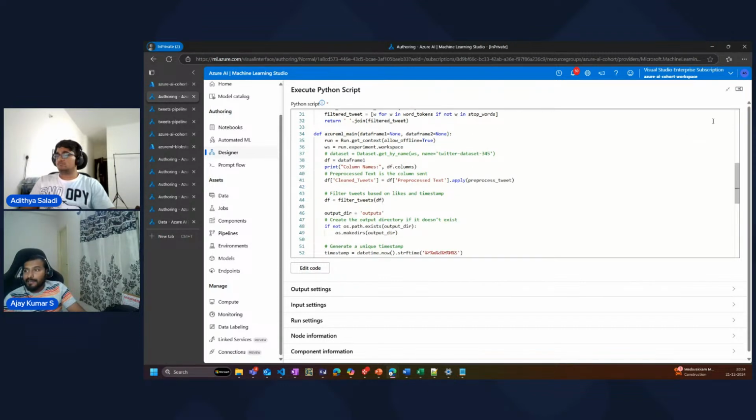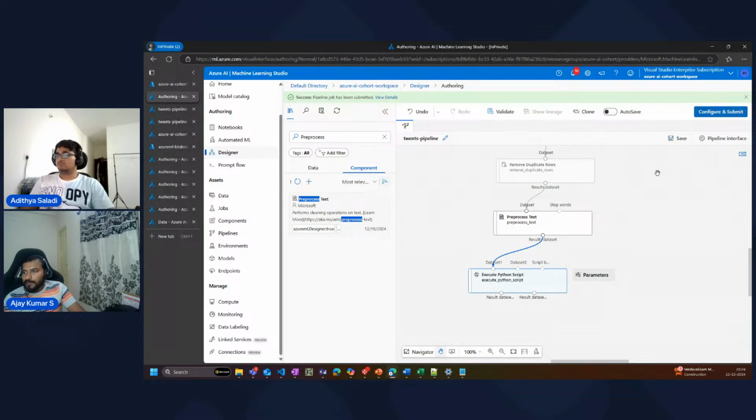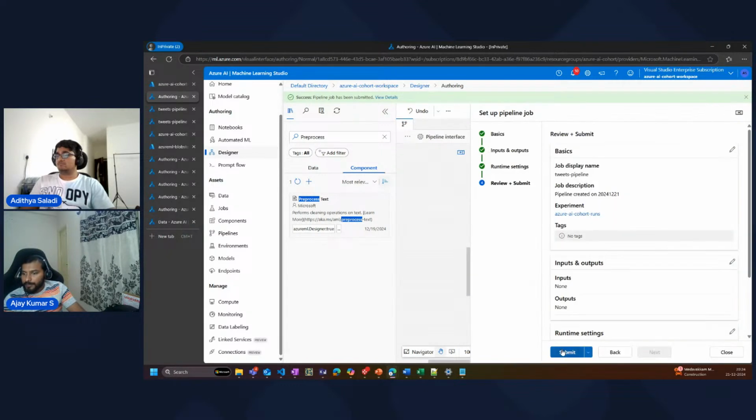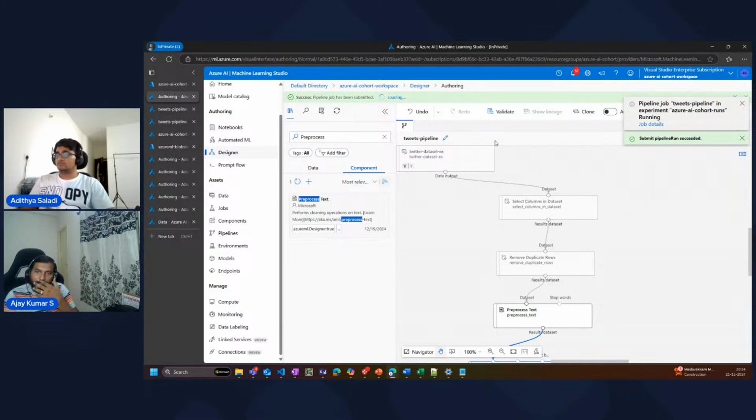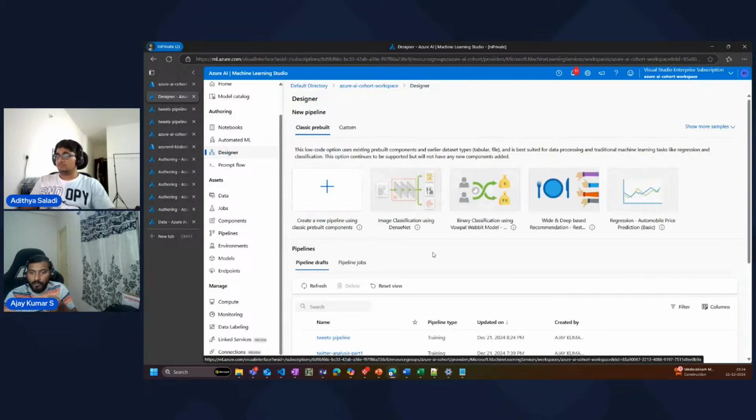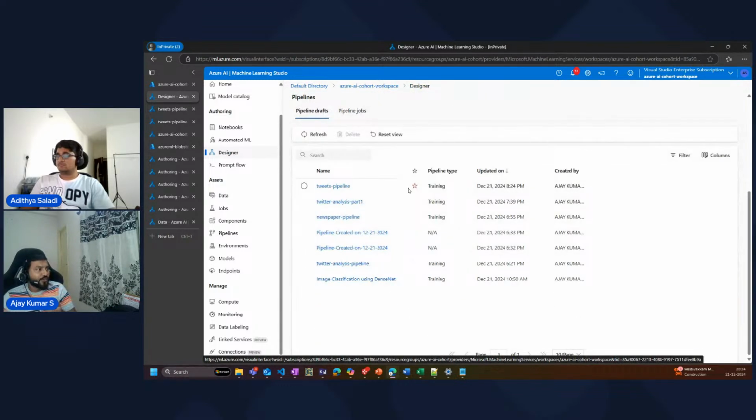Now let's see how this data fares. We can compare the output. I can save here, then configure and submit. All of this can be automated using the Azure CLI commands or the Azure SDK. So this is another way. If this particular machine crashes, nothing happens because all of this is stored in the designer. You can also export the whole designer configuration in the form of a JSON file and store it in your repo as well. That's another way of running these pipelines automatically from your repo, deploying into your designer here, running it as a pipeline whenever you want. Your data set can keep changing, and you can keep running these pipelines whenever you want.